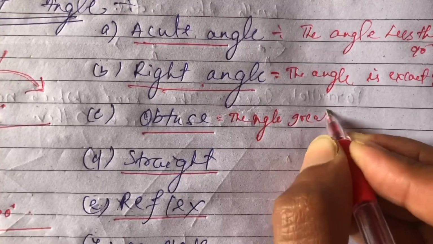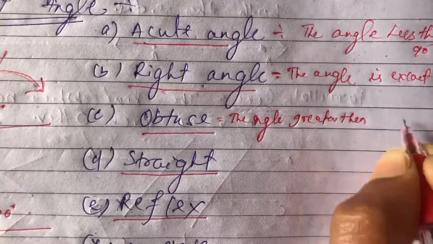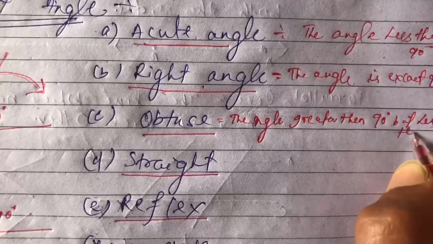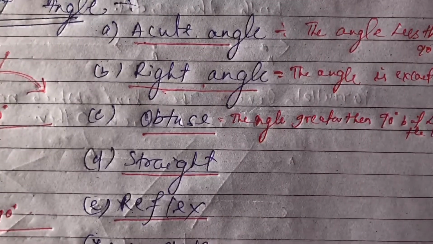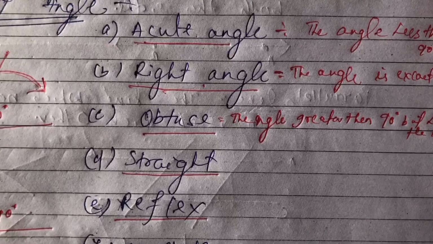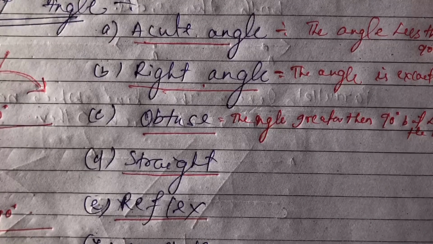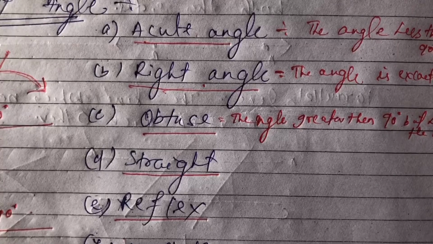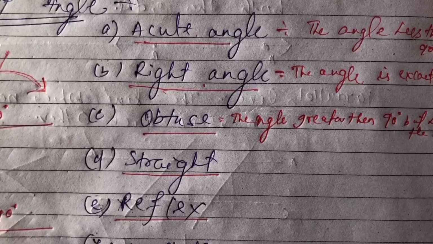If you are measuring the angle, it should be greater than 90 but less than 180. Then you can say this angle is obtuse angle.